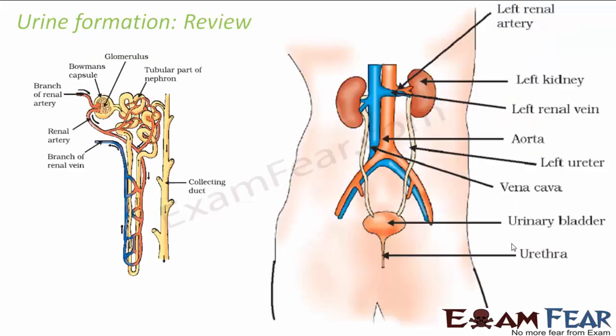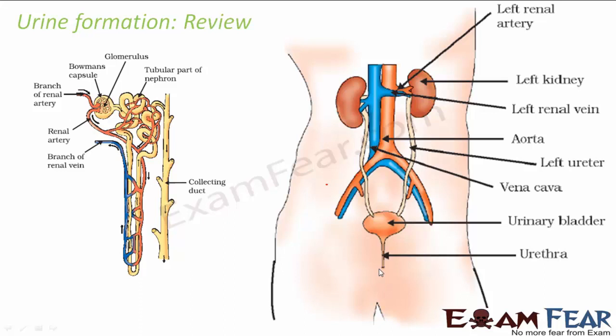So let us have a quick review of the urine formation. Here you can see the kidneys. This is the left kidney and this is the right kidney. Each of these kidneys will contain many such nephrons. Each of these nephrons will produce urine from their collecting duct, and all such urine will get collected together and come down these two ureters, the left ureter and the right ureter. They will get collected in this urinary bladder. When the pressure increases, from here it will go out through the urethral aperture of the urethra. Okay, so this was all about the excretory system.